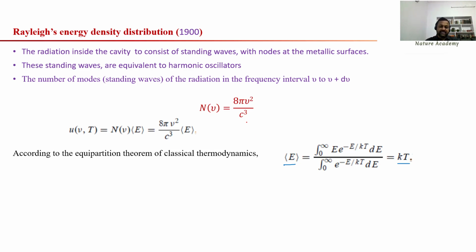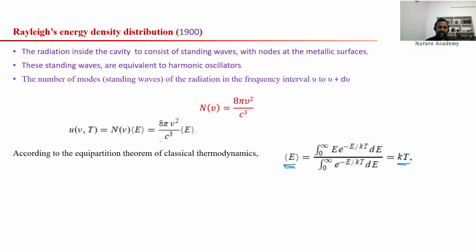So Rayleigh made a mistake in assuming this quantity only. He thought that all the harmonic oscillators inside the cavity will have the same energy, that is kT. How many oscillators are there? For example, we have n charged oscillators. Each oscillator will have average energy kT. So that was his mistake actually.